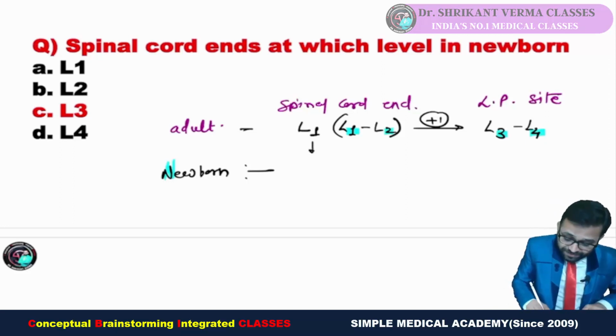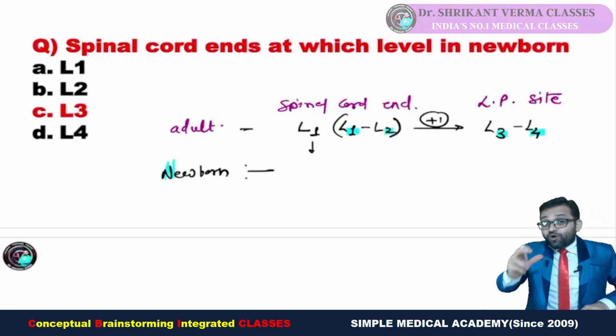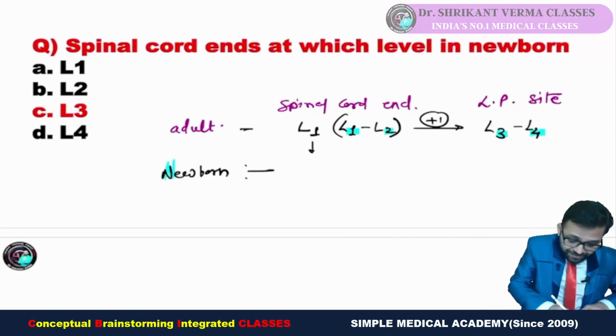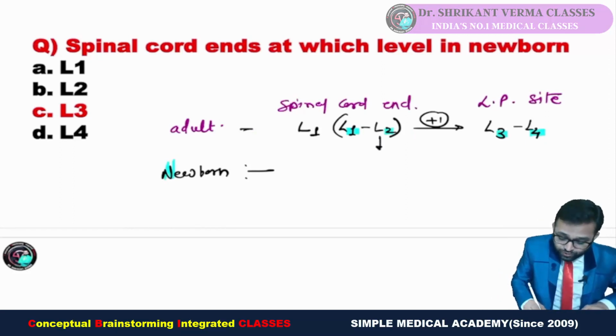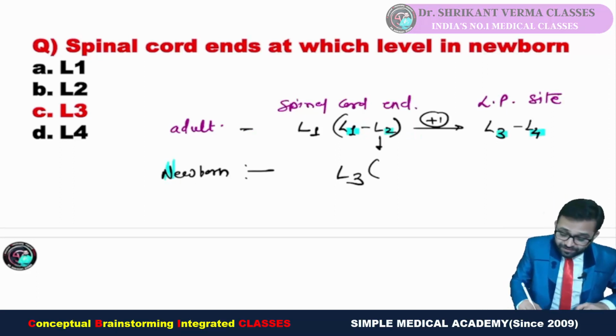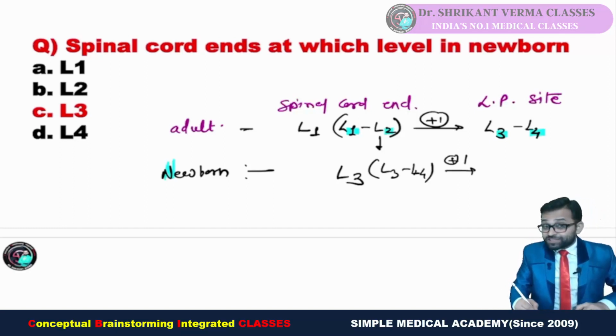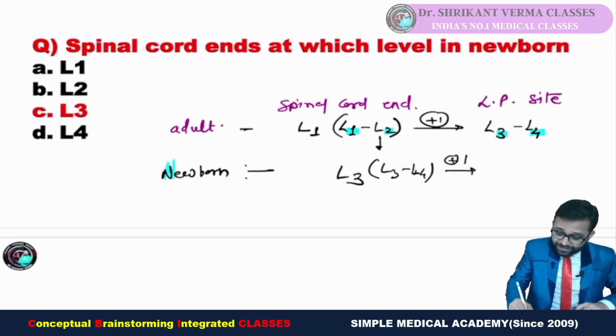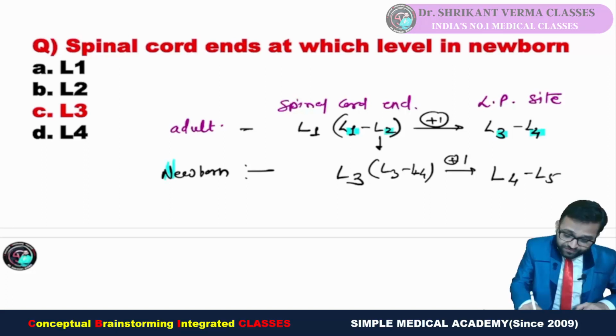What you will say, the spinal cord is ending here at L2, so you will say L3, fine. Otherwise L3 L4 is also okay. So where you will do lumbar puncture, just add 1 point. What you will do, yes, you will do L3 then L4 L5. You can focus.